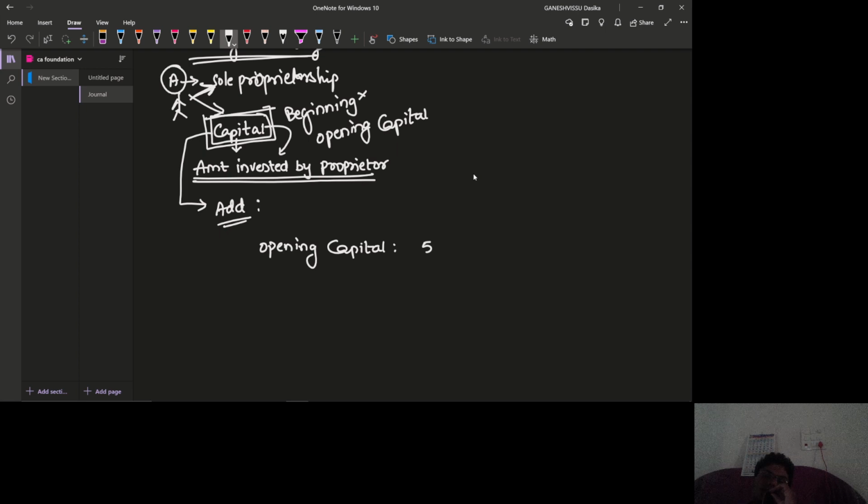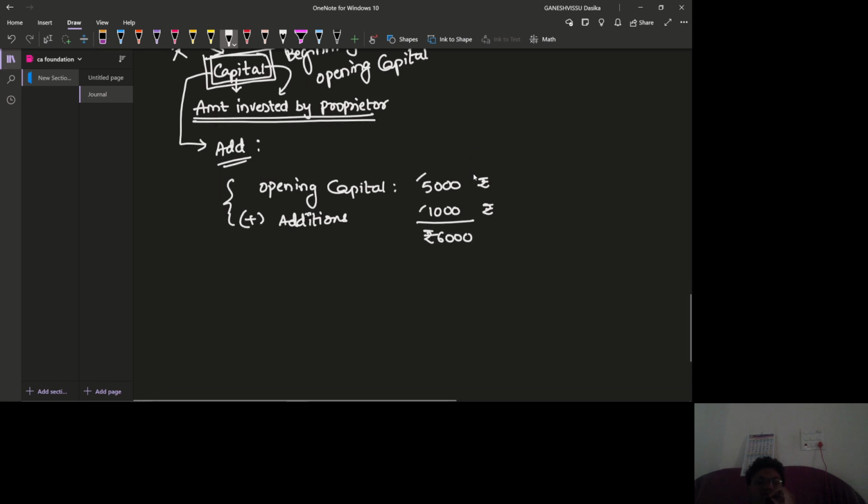Opening capital is 5,000 rupees, and he has incurred some addition. That means he has introduced some more capital. I'm writing additions. Okay, let us say 1,000 rupees has been invested more. And of course, nowadays this 5,000 and 1,000 is somewhat simple money, but in order to understand the concept, this is sufficient. Then what is the total capital which we have with the business? Rupees 6,000, right?